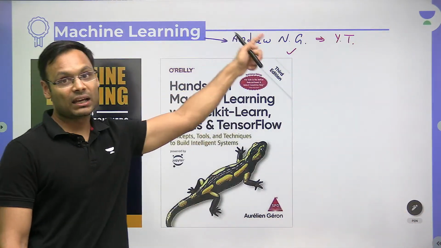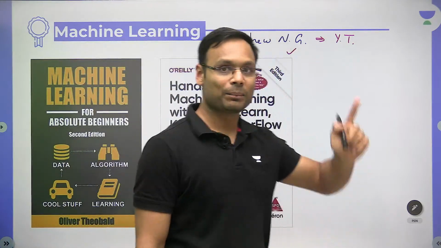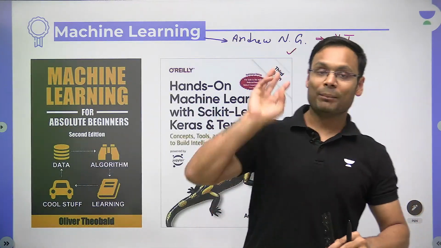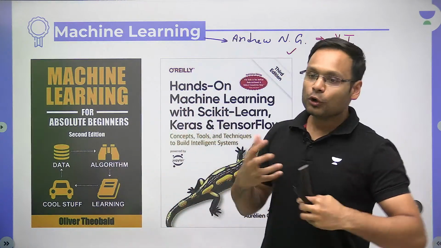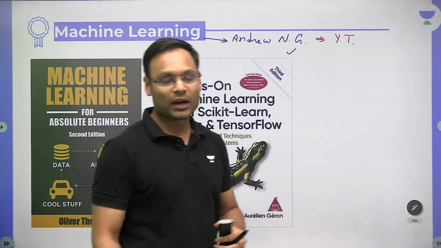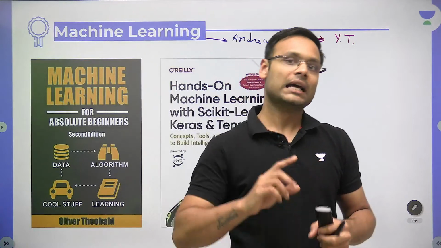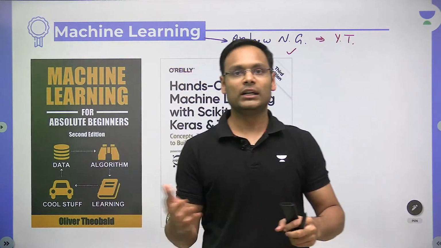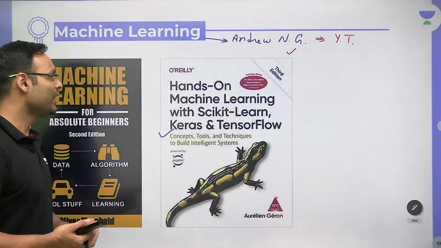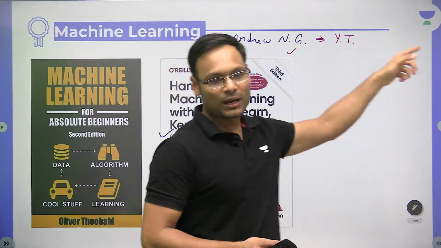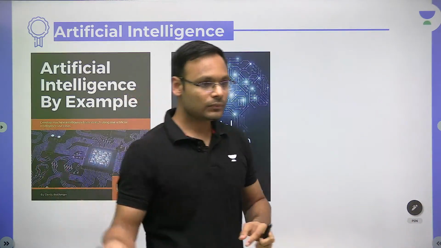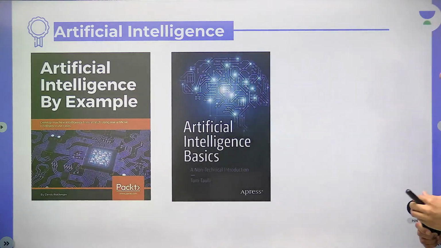This is really good, but I suggest that before going for this particular playlist and these two books of machine learning, you should know the mathematics part very well. If you don't know the mathematics part of machine learning, then you will struggle to understand these things. If your math part is weak, do the math well before going for this. This book is quite good, but this other book is of a more advanced level. This playlist will make sense only when you have studied math very well. Next is AI.